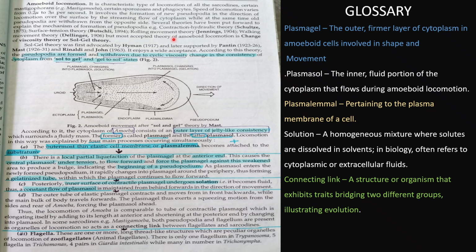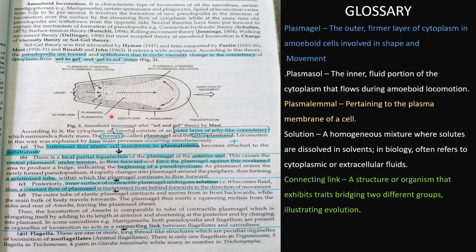Several theories have been put forward to explain the mechanism of formation, that is contraction hydraulic theory, surface tension theory, rolling movement theory, walking movement theory, but the most accepted one is the change of viscosity theory, or sol-gel theory. So now let's discuss the sol-gel theory. It was provided by Hyman, Pantin, Mast, Reidiff and Jahn. It enjoys a wide acceptance. According to the theory, pseudopodia are formed and withdrawn due to cyclic viscosity changes, the change in consistency of cytoplasm from sol to gel and gel to sol states.